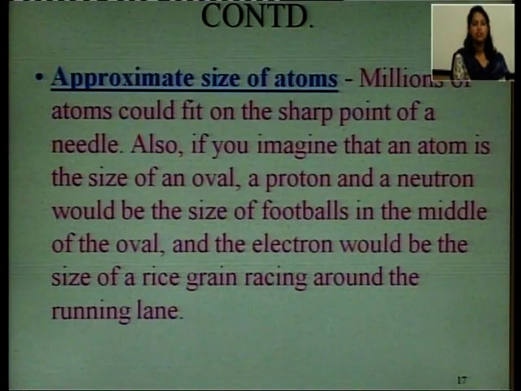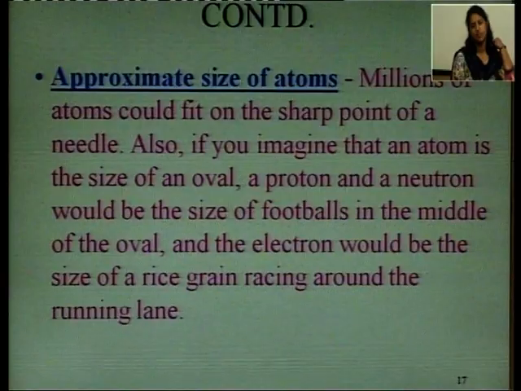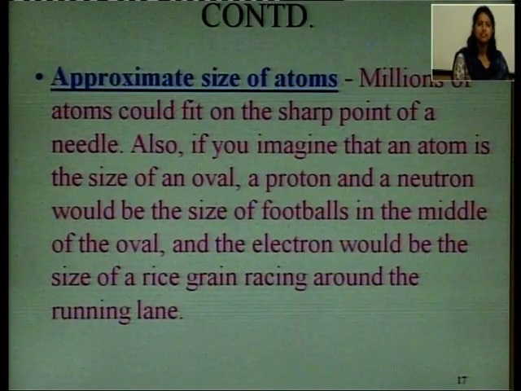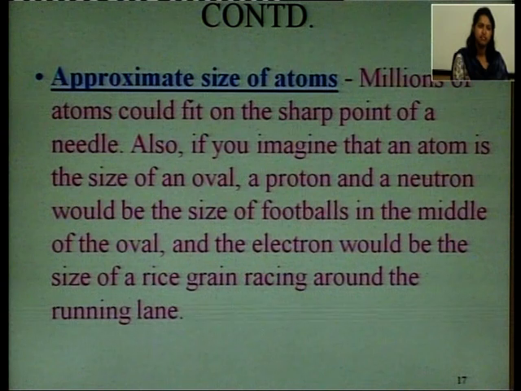If we are talking about the approximate size of an atom, then we will say that millions of atoms could fit on the sharp point of a needle.